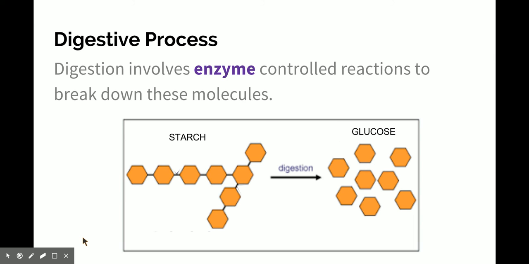So this entire process is driven by enzymes. Enzymes is the unit we just did, and we do this right before the digestive system because without enzymes to lower that activation energy and make this process of breaking large molecules down into smaller molecules, you would not be able to survive. Living things would not be able to exist because the amount of time that it would take for your body to break a large molecule like starch, which is in our drawing right here, down into glucose would be an incredibly long time, and it would be very energy costly, take a lot of energy.